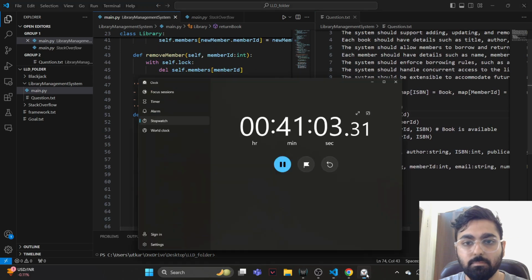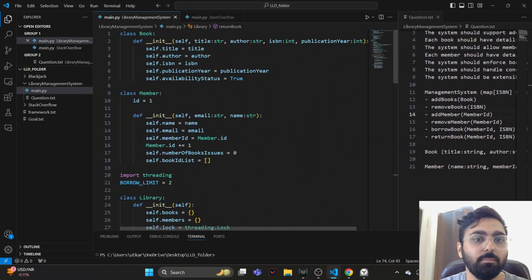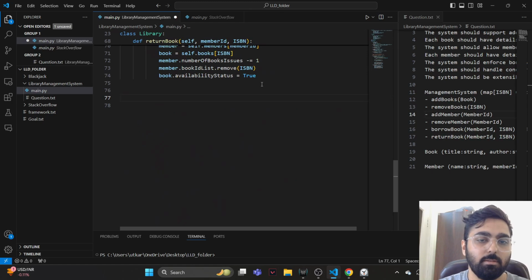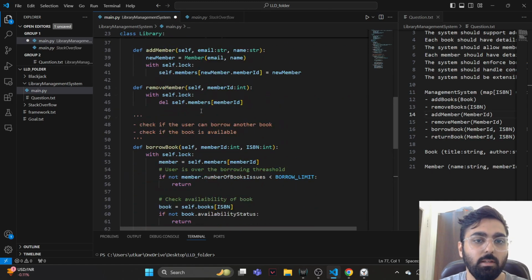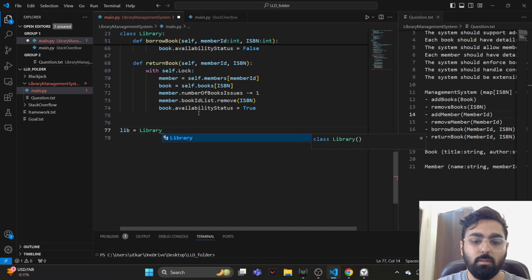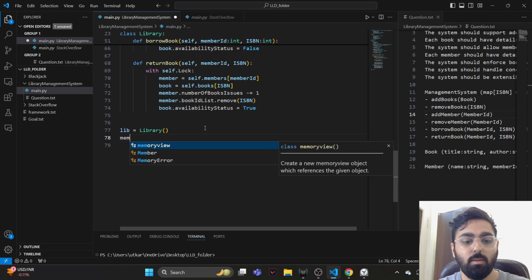Are we done? We're at 43 minutes. I think we can start testing our code. So what all do we need to test it? For example, we need a library instance for sure. Library instance doesn't take in anything. We need a couple of members, so we need member 1